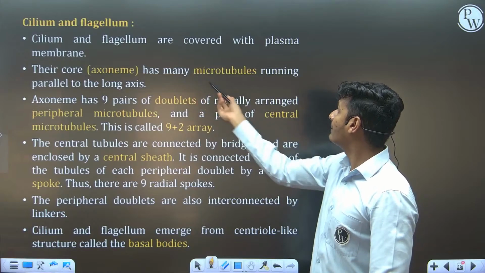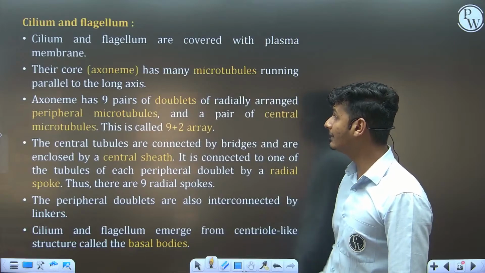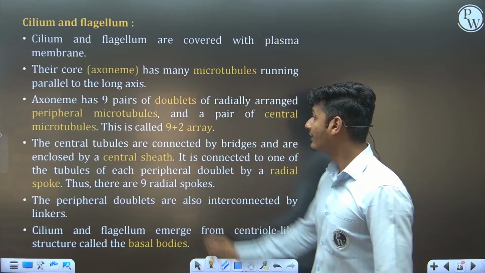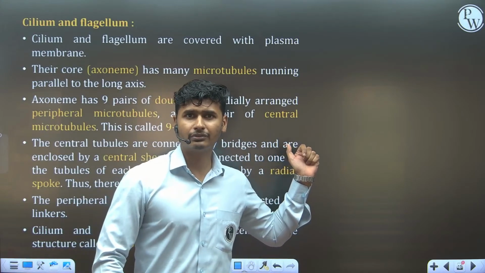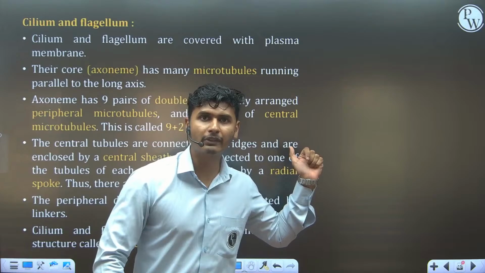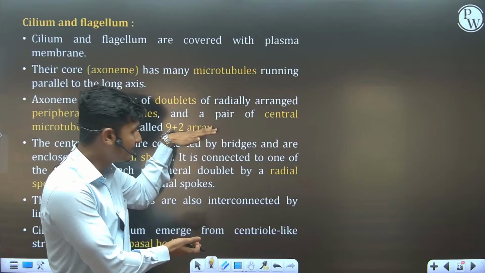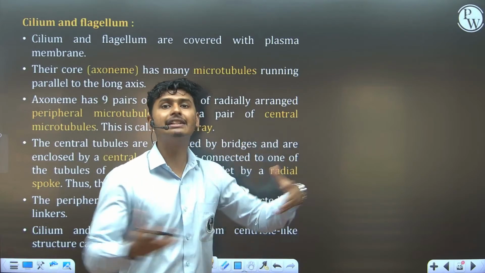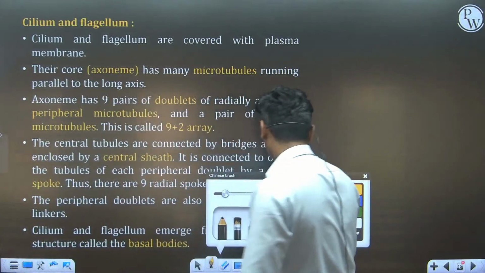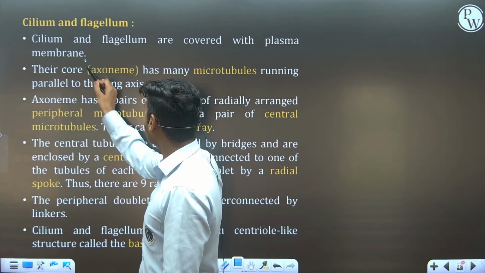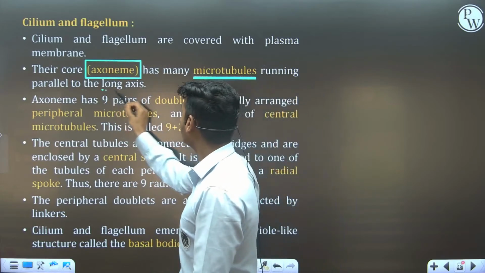Their core, the axoneme, has many microtubules running parallel to the long axis. Second point: the axoneme has 9 pairs of doublet peripheral microtubules, a 9+2 array, central sheath, radial spoke. Is that a familiar topic for you? No, it is not a familiar topic for you. So let's draw the diagram on the basis of the points here and try to understand this concept of cilia and flagella. In the very first point, they say that their core, the axoneme, has many microtubules running parallel to the long axis.